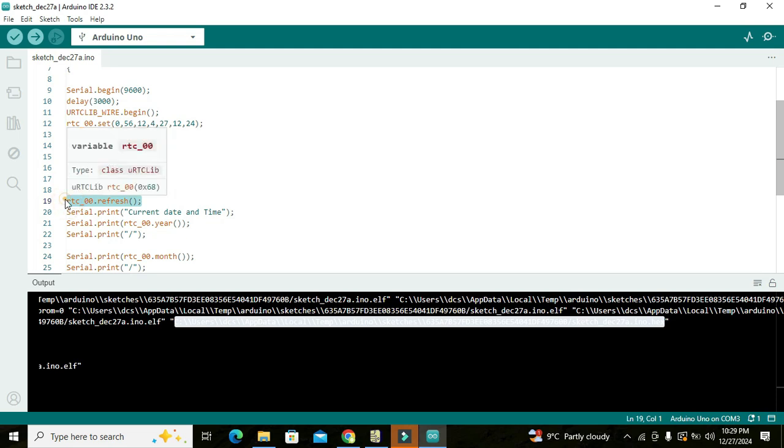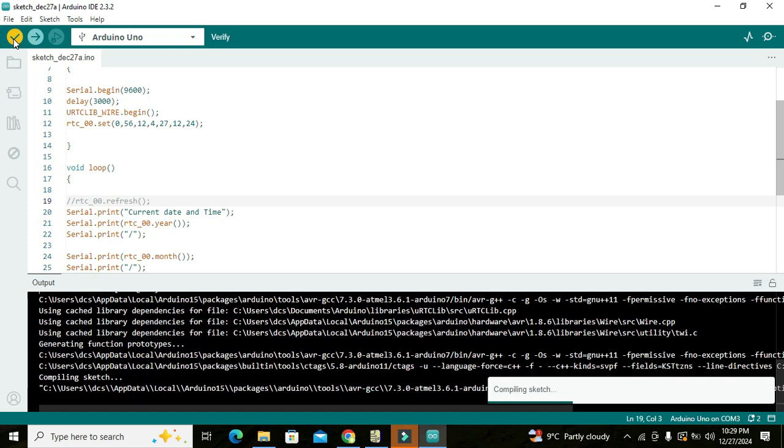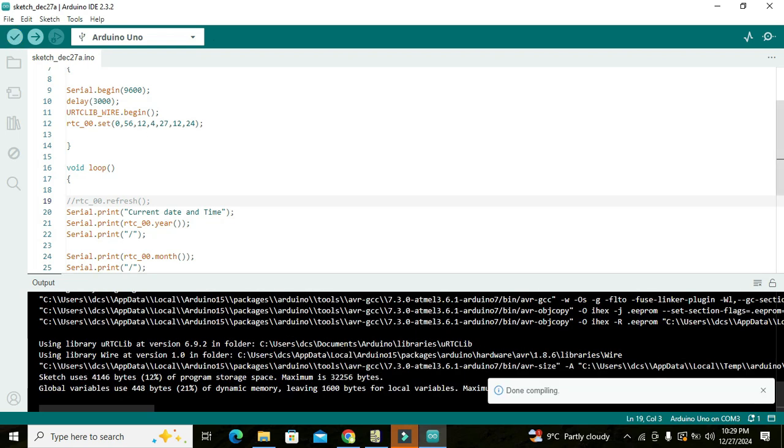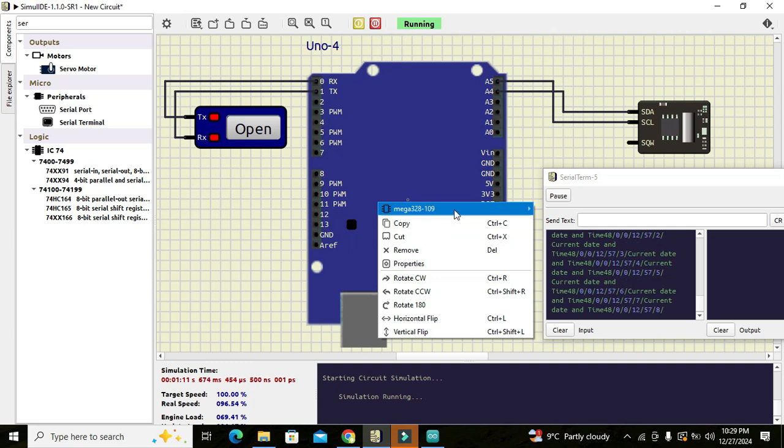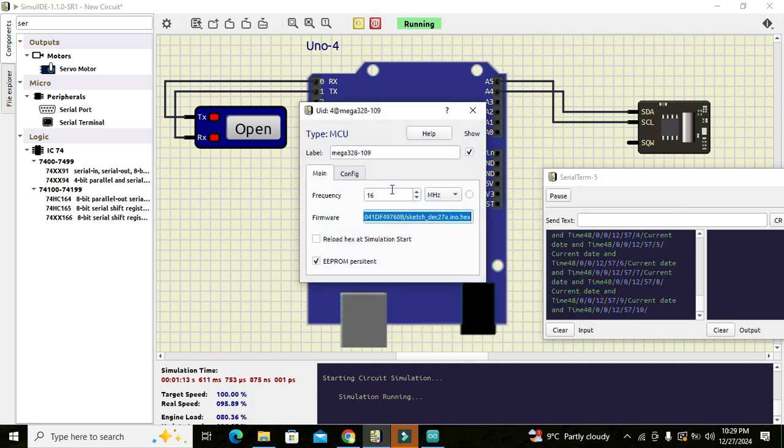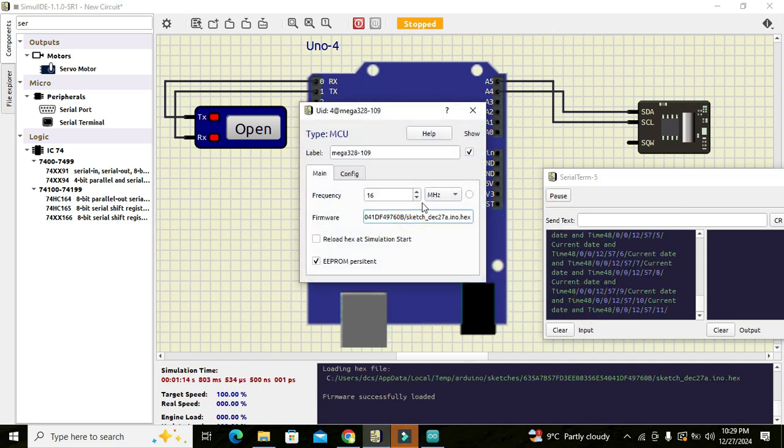Okay, let me comment it out. So now we will run it. Again go to Mega 328 and properties and load it like this.